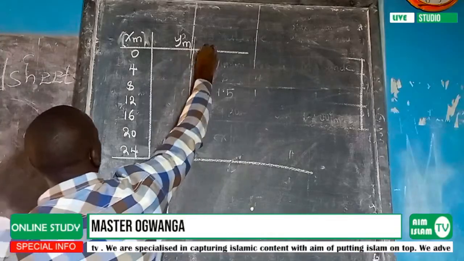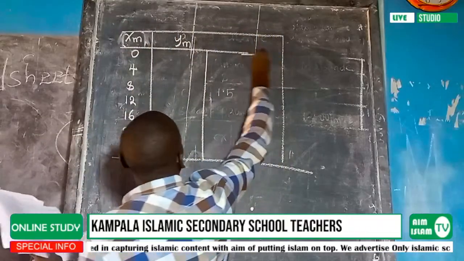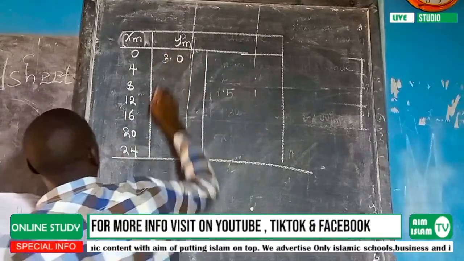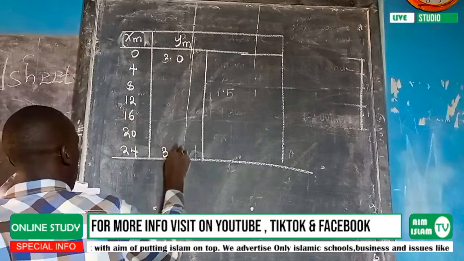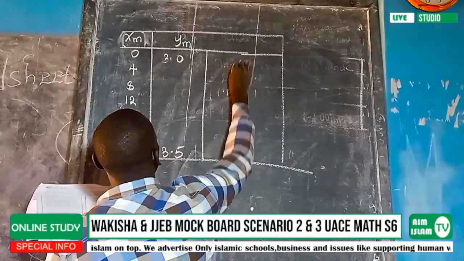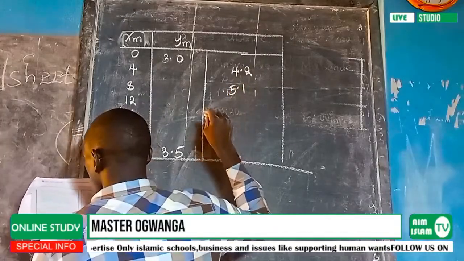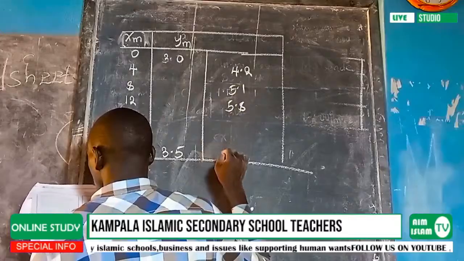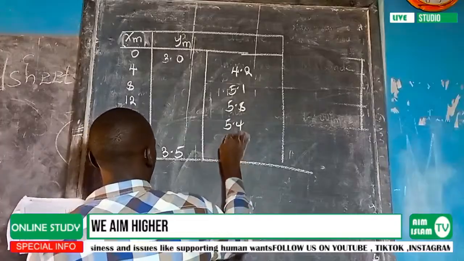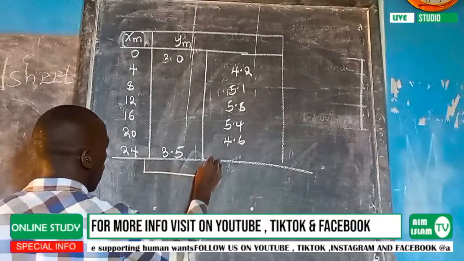In that case, our first value is 3.0 and the last value is 3.5. The other values are 4.2, 5.1, 5.8, 5.4, then 4.6. Sum all of this.